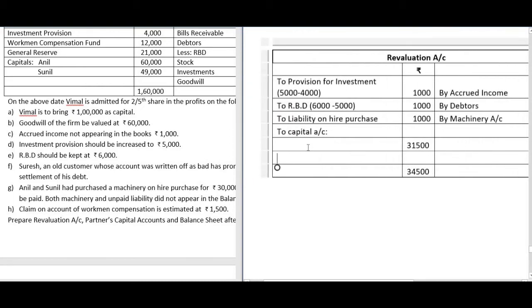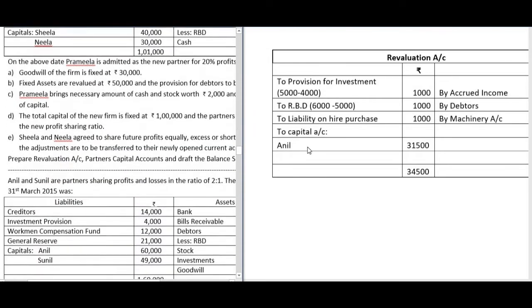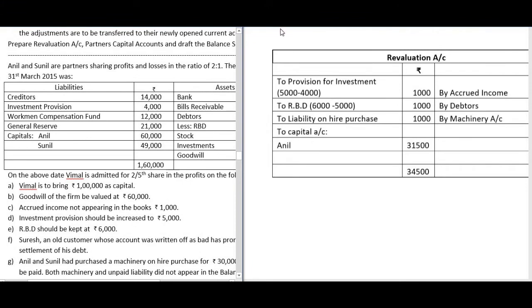So the old partners are Anil and Sunil. Now Anil's old profit sharing ratio is 2:1. So he will get 2/3 out of it, and Sunil also will get a share in it, which is 1/3. So we will distribute this 31,500 as 2/3 to Anil and 1/3 to Sunil.